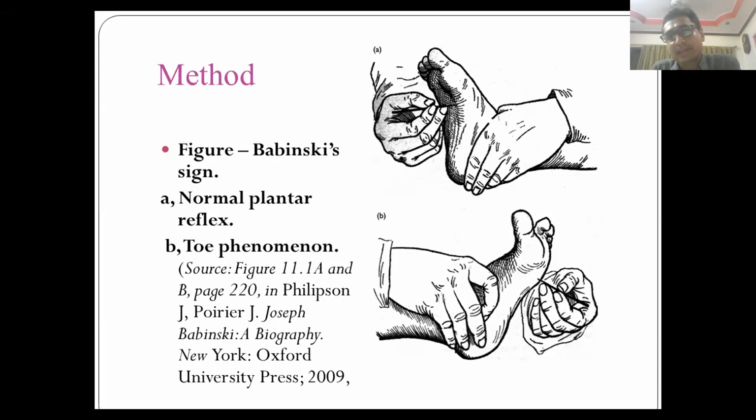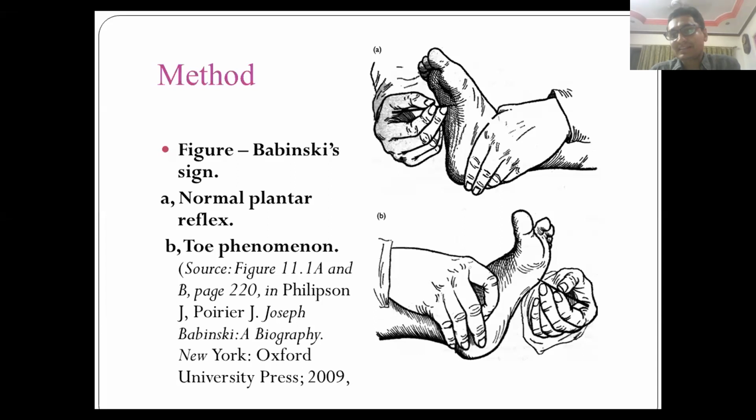Always before eliciting, you should inform the patient that you are going to have this stimulation, as it avoids withdrawal and the patient is prepared for a noxious stimulus. You can ask the patient to look in the opposite direction. Also important is to undress below the level of the hip, because you want to see the contractions of other muscles along with the extensor of the toe, which will help you decide whether this is the true Babinski response. So you ask them to expose the area which you want to see. You are especially interested in tensor fascia lata contraction whenever there is extension at the great toe.